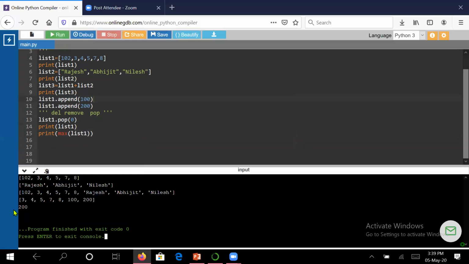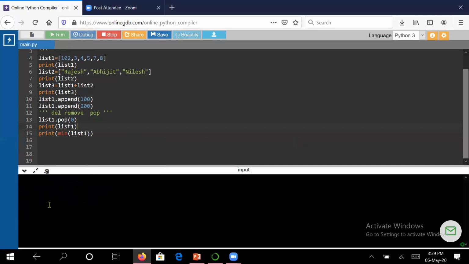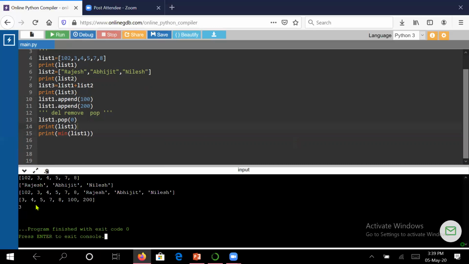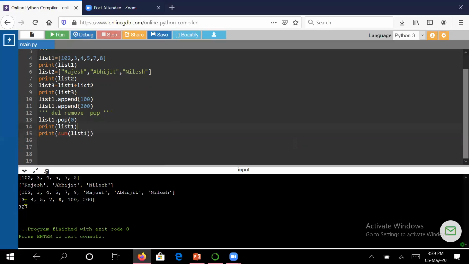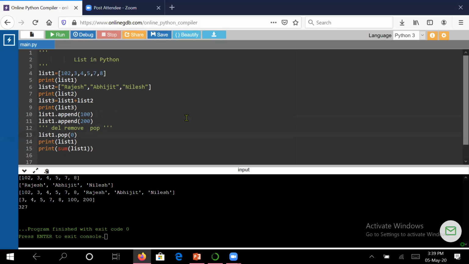It has given you the maximum element. Similarly, it can give you the minimum element also. Here you can test it. It has given the minimum element, that is 3. You can even do the sum of the elements. Let us check. It has given us the sum. So these are the various operations that we have done on the data structure, that is list.